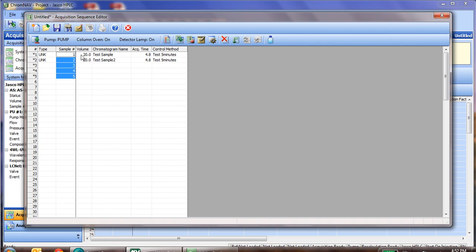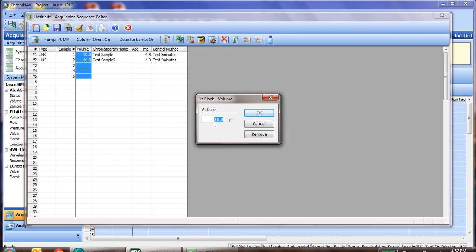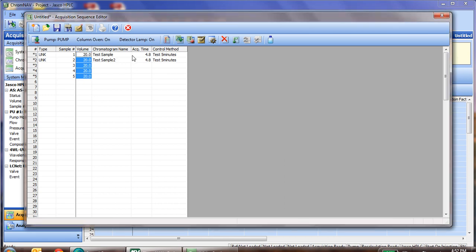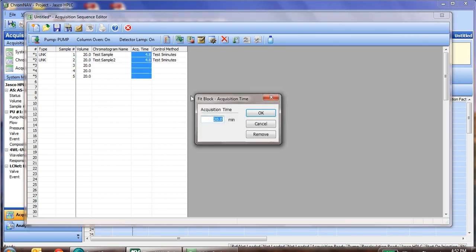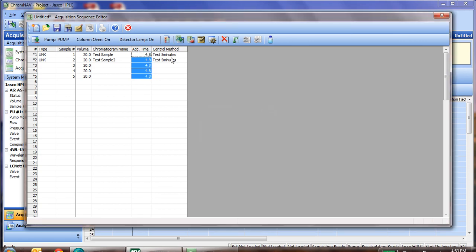The same goes for all the rest of the columns. If we click volume, copy down, and right click, we enter in the injection volume for all those lines highlighted. We will come back to the chromatogram name in 1 second. The acquisition time, click, highlight down, enter in our time, click OK, and the control method as well.